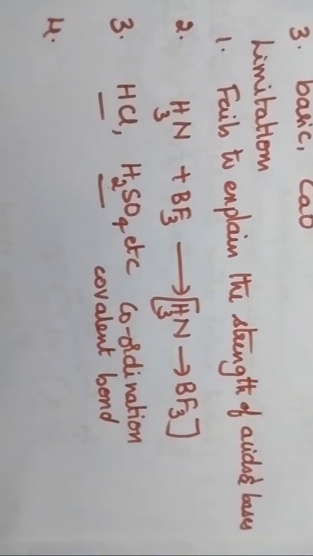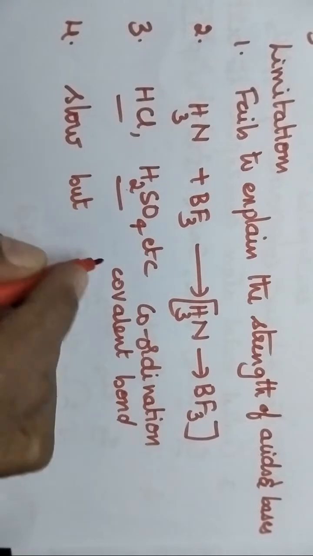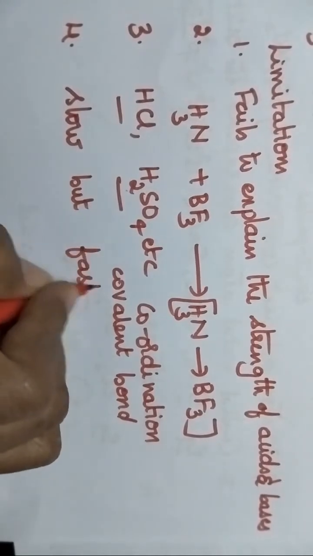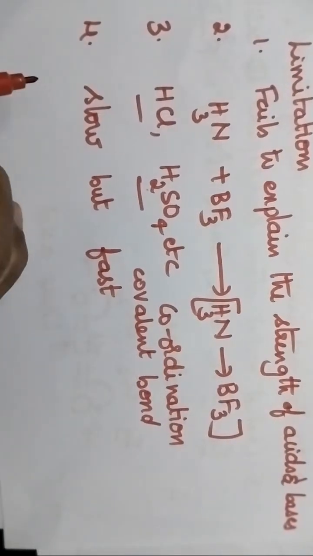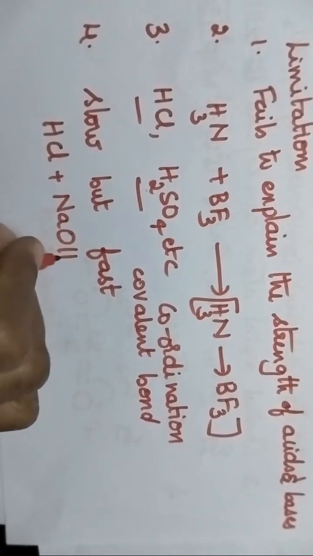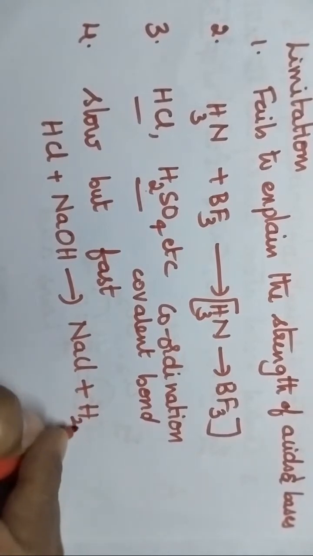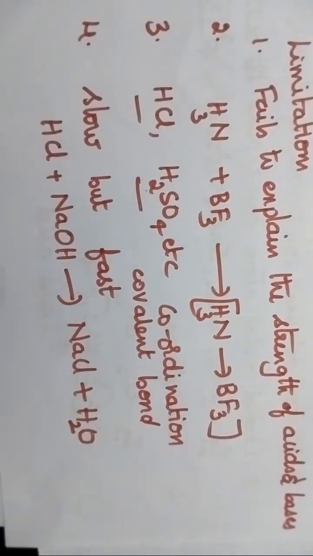As Lewis neutralization reaction involves the formation of coordination covalent bond, Lewis neutralization reaction is slow, but in general acid base reactions are very fast. So it is also against the Lewis concept. So in general, if we consider an acid base reaction, it is very fast, but Lewis acid base reactions are slow. So these are the few failures of Lewis theory of acids and bases.